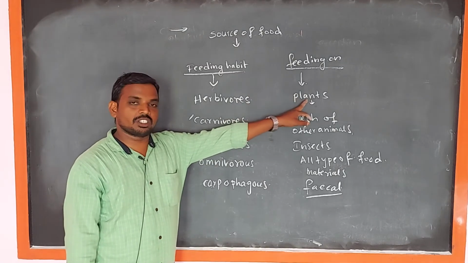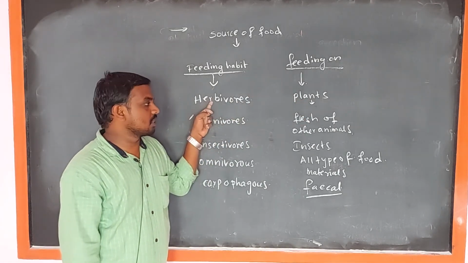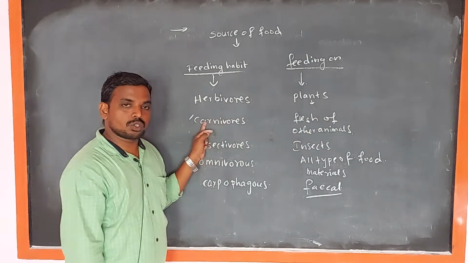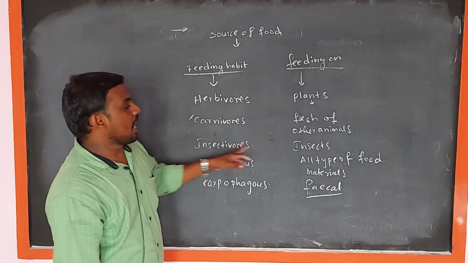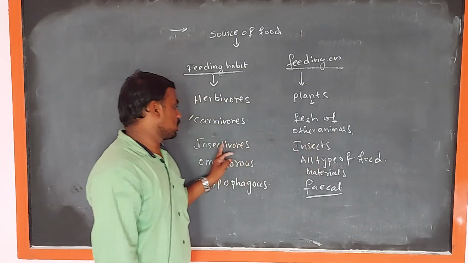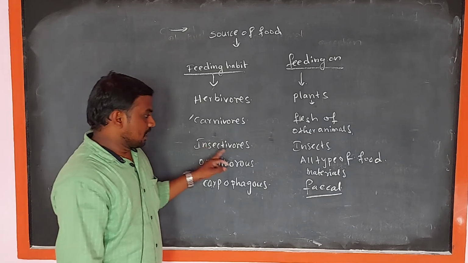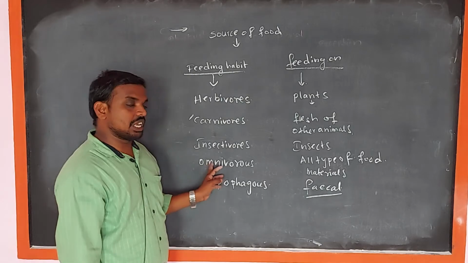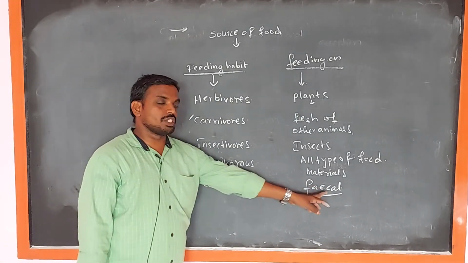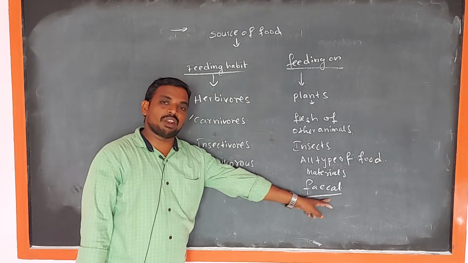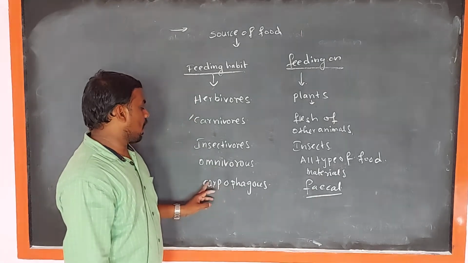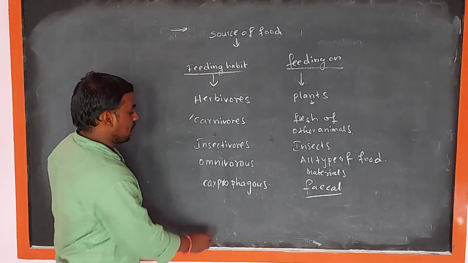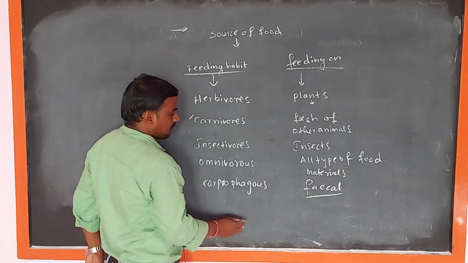The animals which feed on plants are known as herbivorous. The animals which feed on the flesh of other animals are called carnivorous. The animals which feed on insects are known as insectivorous. The animals which feed on all types of food materials are known as omnivorous. The animals which feed on fecal material are known as coprophagous.